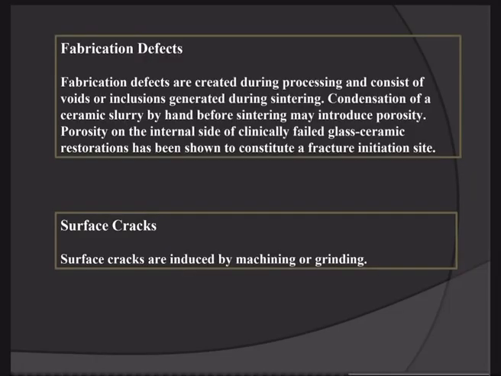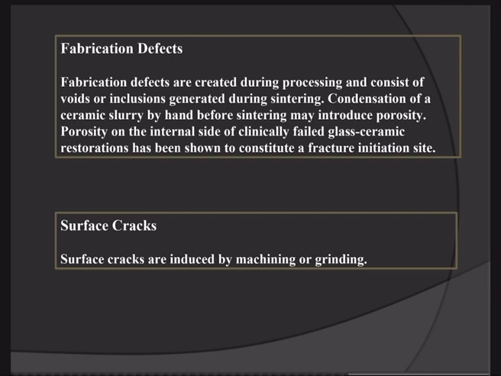So what is a fabrication defect? Basically, fabrication defects are created during processing and consist of voids and inclusions generated during sintering. Condensation of a ceramic slurry by hand before sintering may introduce porosity. Porosity on the internal side of clinically failed glass ceramic restorations has been shown to be a fracture initiation site. So basically, fabrication defects are present from the processing.